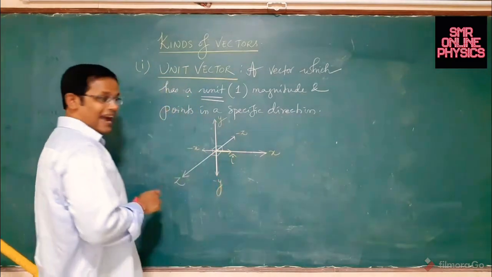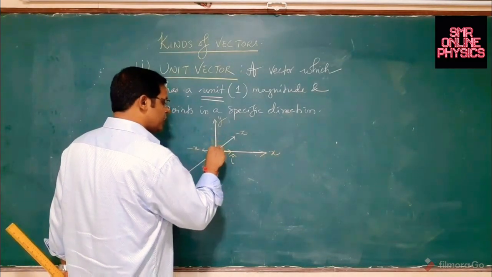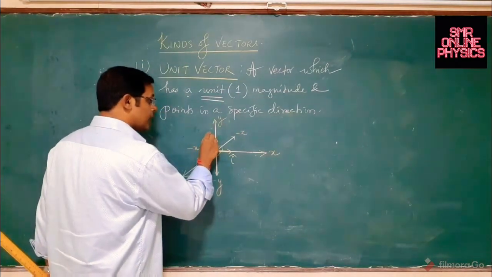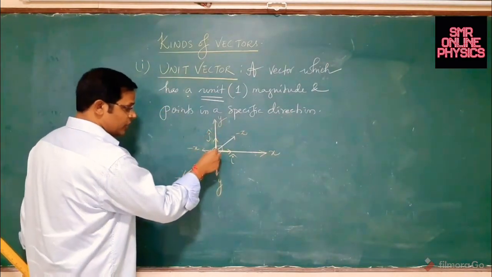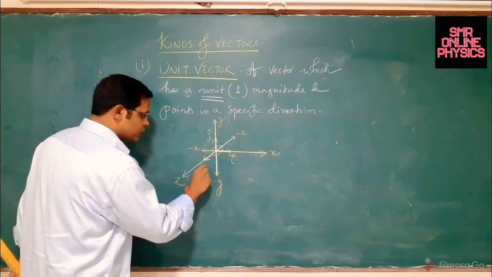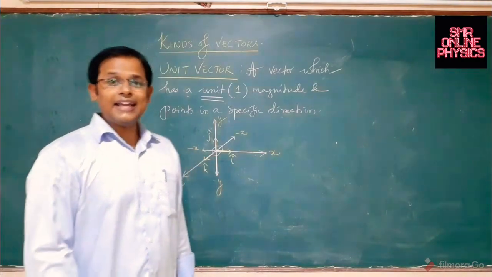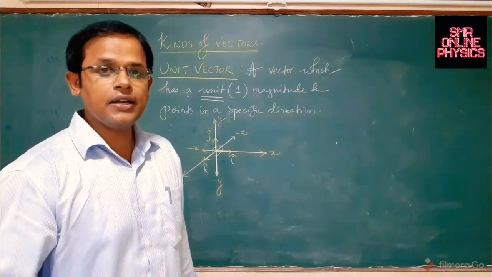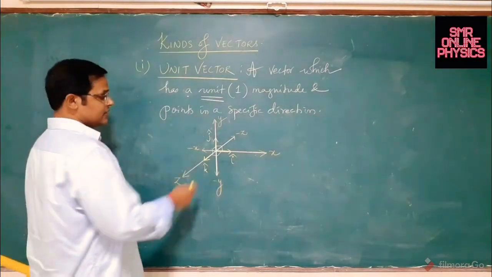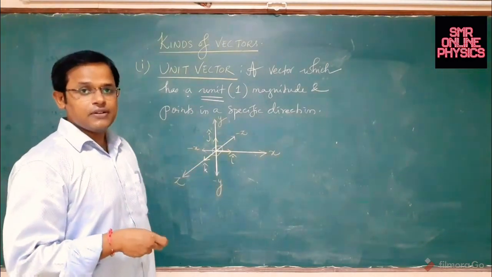The unit vector which is pointing towards the x-axis is generally specified with i hat or i cap. Similarly, a unit vector pointing towards the positive y-axis is denoted by j cap. A unit vector pointing towards the positive z-axis is given the name k cap. We will read them as i cap, j cap and k cap. i cap always points towards positive x, j cap towards positive y, k cap towards positive z.